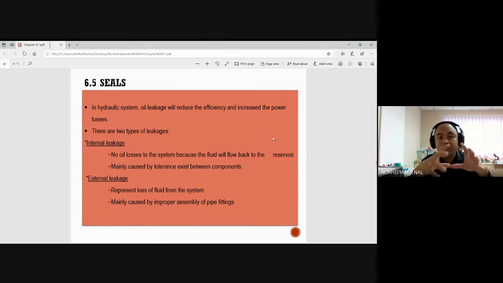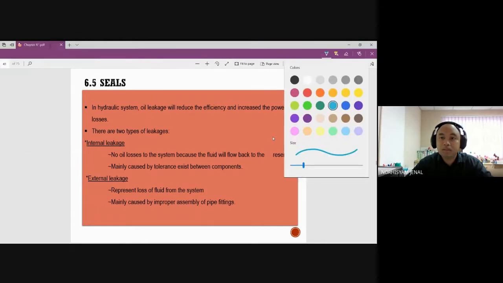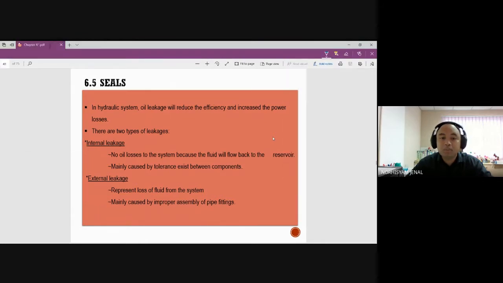Alright, so in a hydraulic system, oil leakage will reduce the efficiency and increase power losses. So we don't want the power losses to happen. So there are two types of leakages. Number one is called internal leakage, and number two is called external leakage. The difference is that with internal leakage, you have no oil losses from the system because fluid will flow back to the reservoir, meaning the system is having a leakage but within the same piping system or connection.